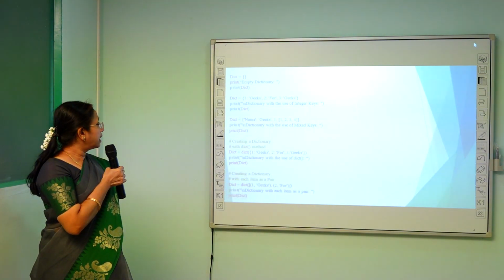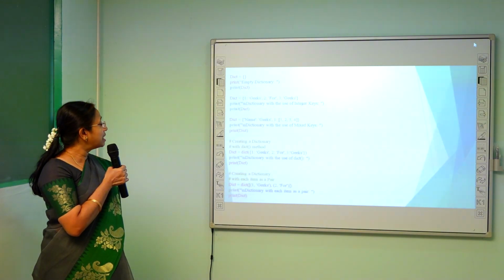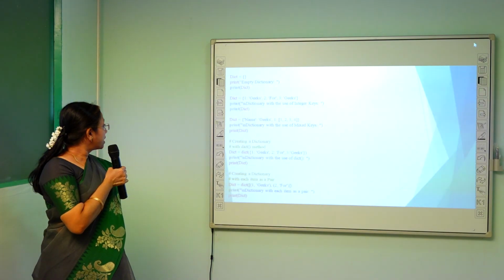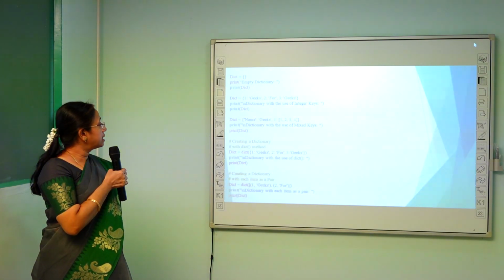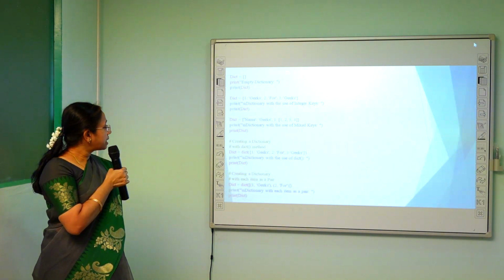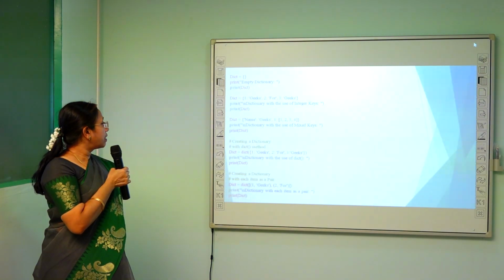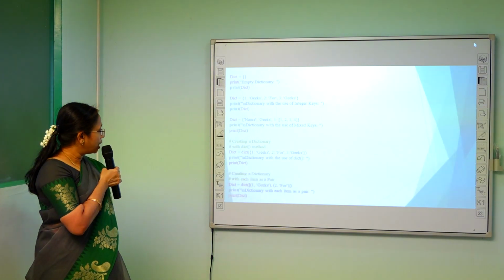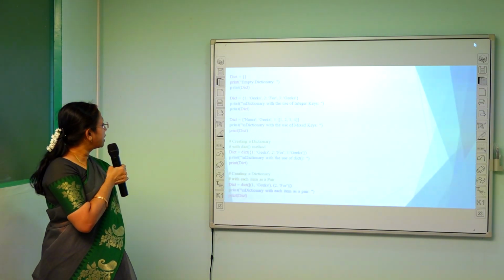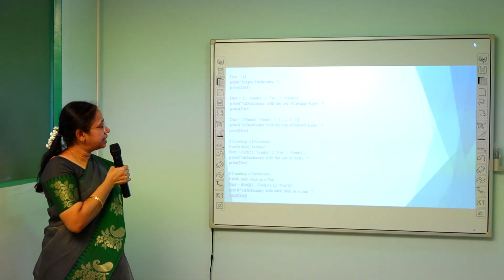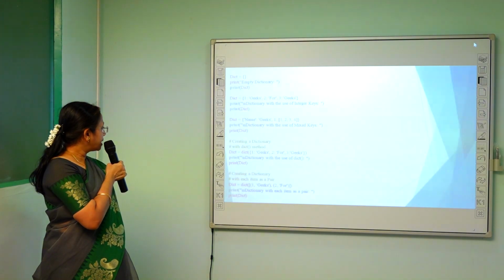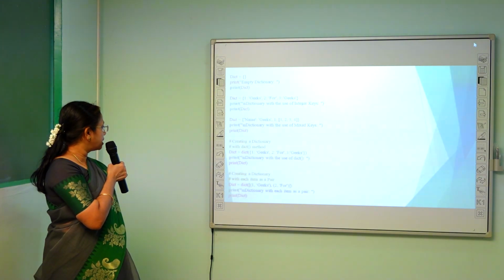Next one, the keys and values have multiple mixed keys. Name is a string key, and the value is also assigned as a string value. In the next example, a numeric value is assigned as a key and a numeric value is assigned as a value. In the next example, we can use the dict method, in which we can create a dictionary like this. And next we can create it with each item as a pair.